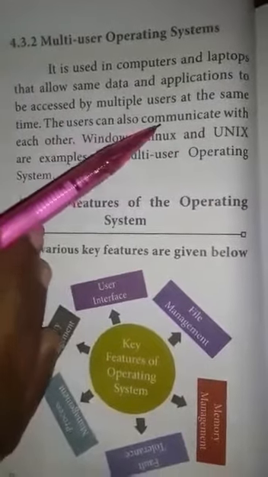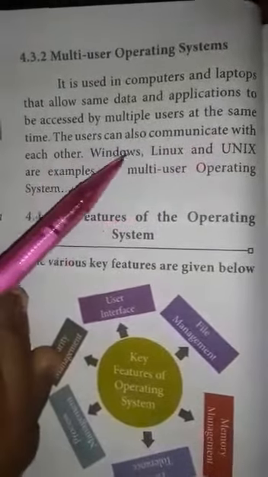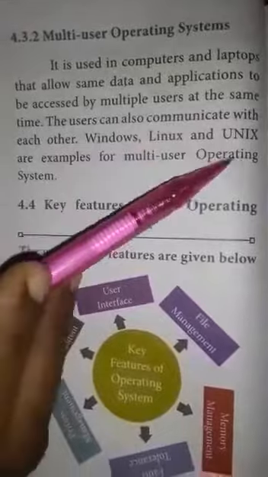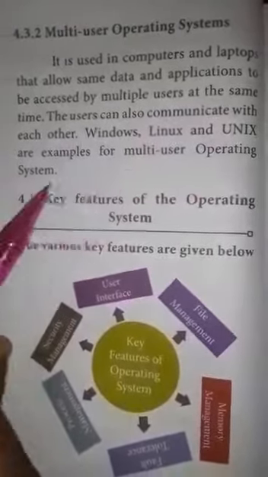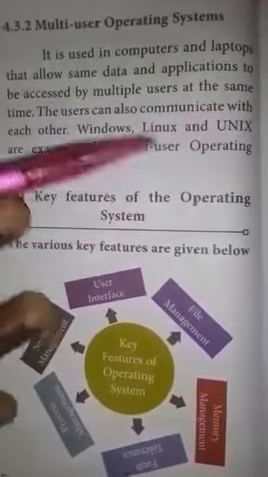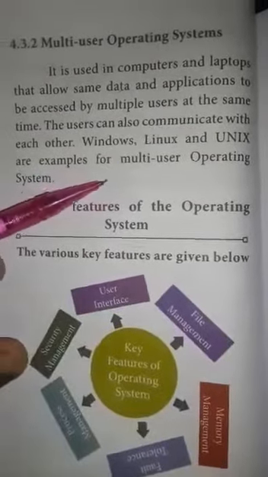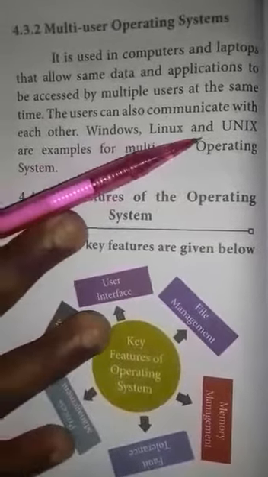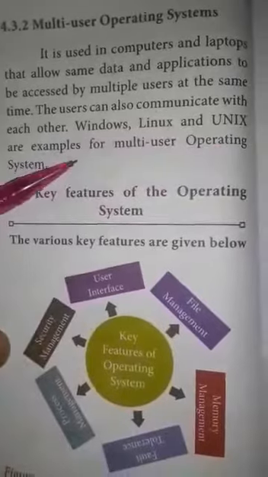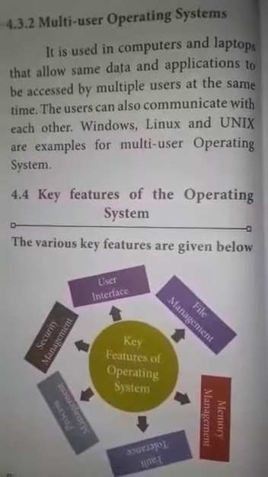The users can also communicate with each other. Windows, Linux and Unix are examples of multi-user operating systems. What are the examples of multi-user operating system? Windows, Linux and Unix. So, these are the types of operating system.